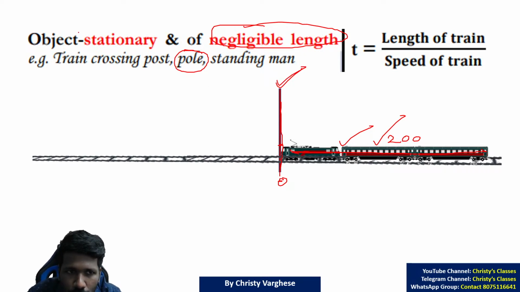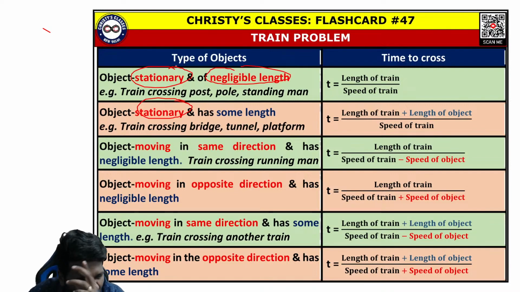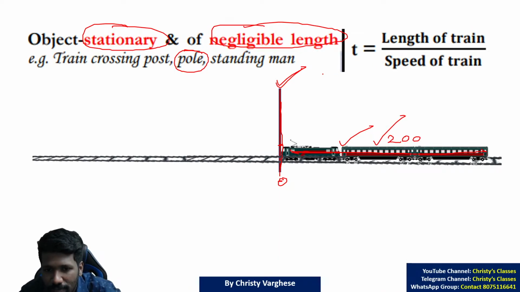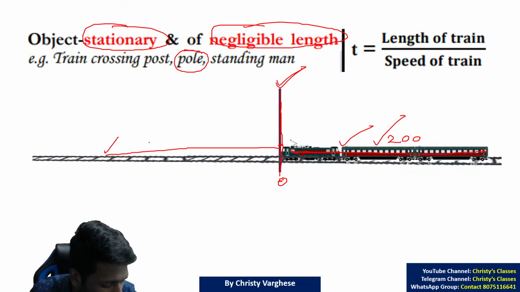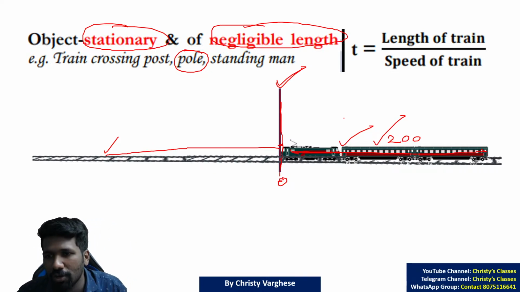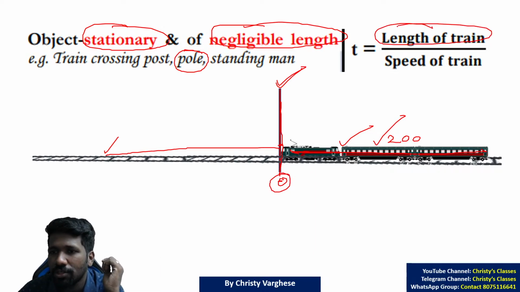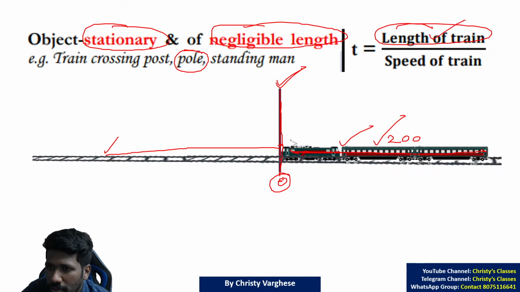And the object is not moving. That is what it means by stationary. The electric pole is not moving, na? So it is the stationary case. In that case, if you want to find time, time is equal to distance by speed. What is the distance to be traveled? Distance to be traveled by the train is the length of the train itself. Why? Because for the train to cross this pole, the train should cover its entire length. Crossing means the entire length of the object is crossing the entire length of the second object. Here the train should cross the entire length of the second object, and the second object's length means width. That is negligible. So the length of the train itself should be covered. So the distance to be covered is the length of the train.